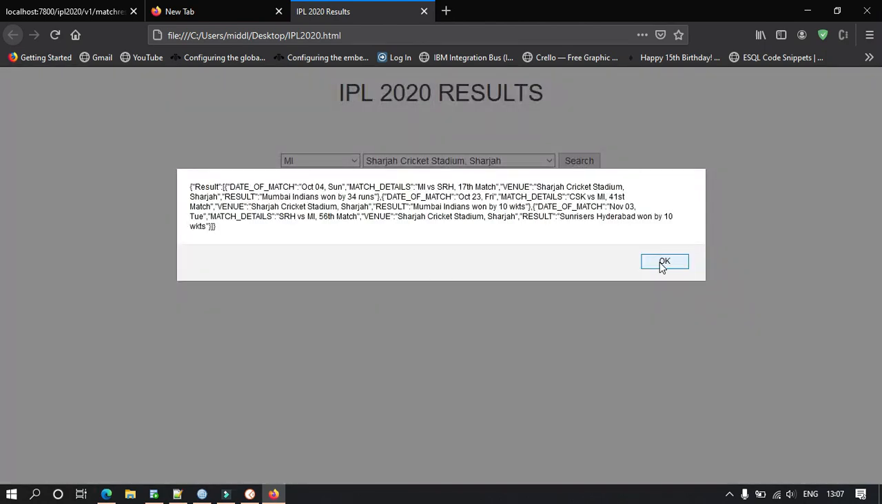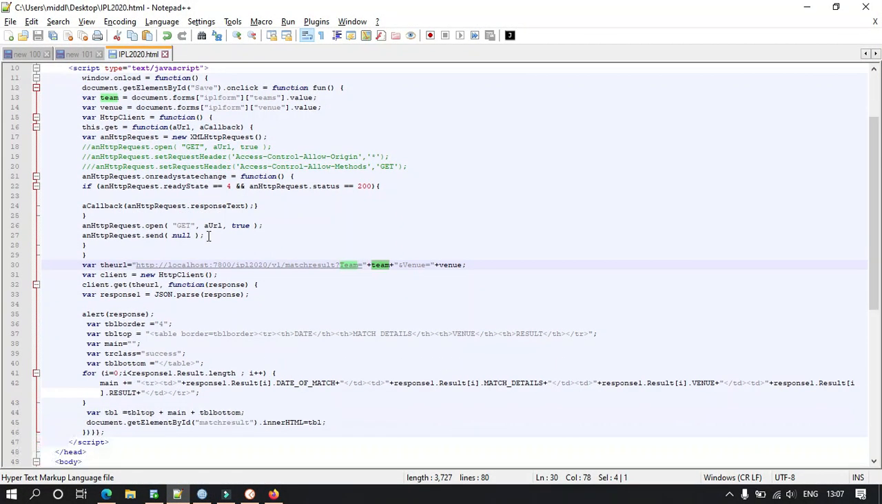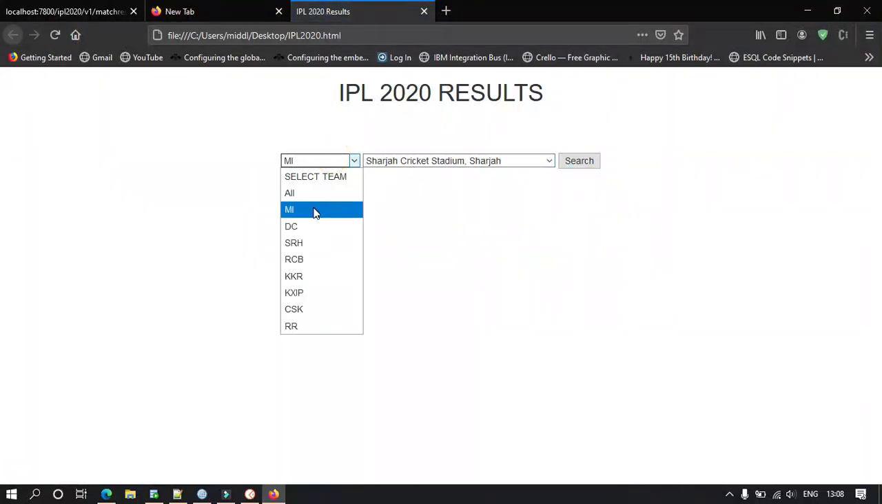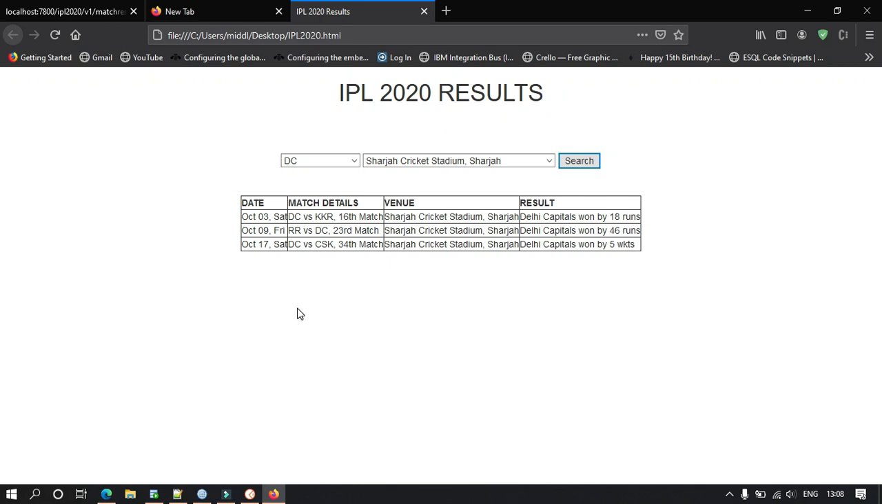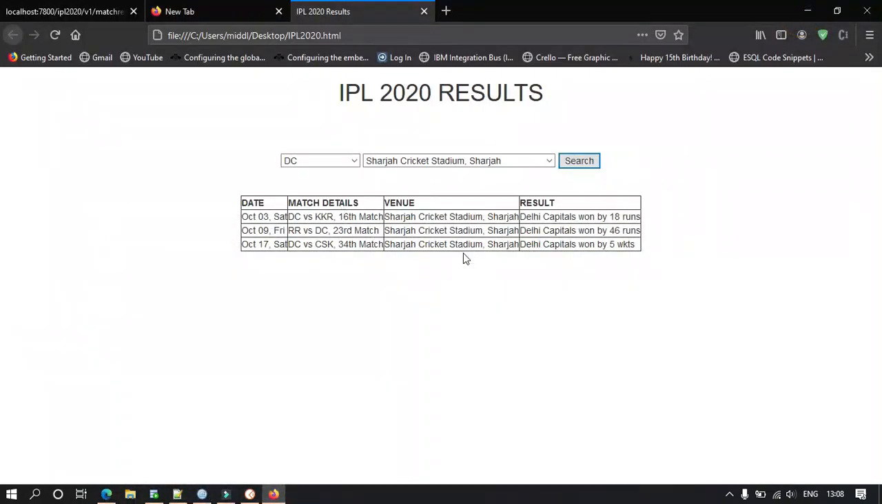This alert is coming because I have provided the alert to see the data. Let me comment this alert, save it, and reload it. Suppose I want to see the DC result. If you see this data, for DC and Sharjah Cricket Stadium we have three results, right? On this UI, all the three results are displayed like this. So this is invoking my IIB application in the back end. This is how things work.